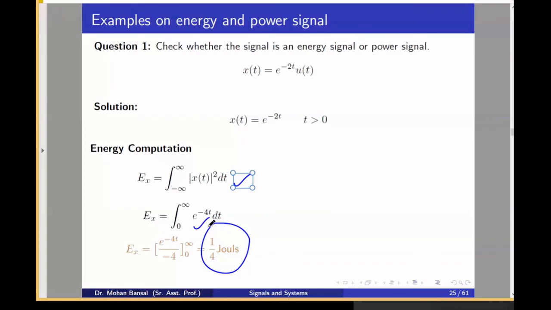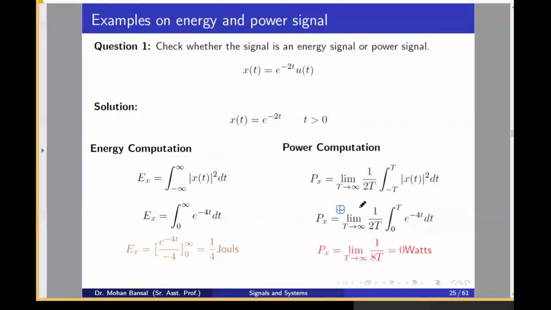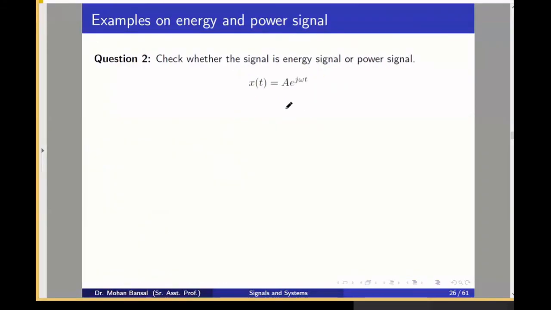Sometimes they ask what is the energy value or the power value of the signal. Now if we compute the power, what should be the power of the energy signal? 0. If you compute power, you will get 0 here. So this is definitely an energy signal. You should understand the concept for the GATE exam. You should directly write the answer, whether it is an energy signal or power signal, by visualizing the signal or expression.